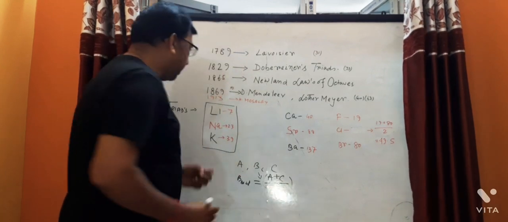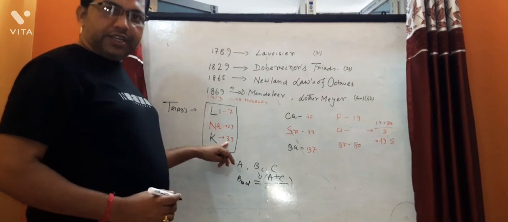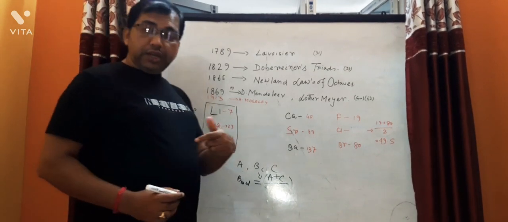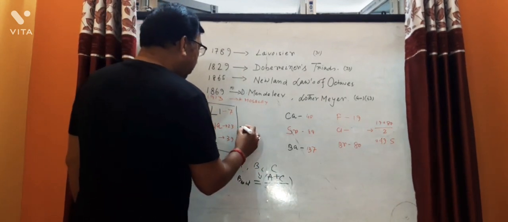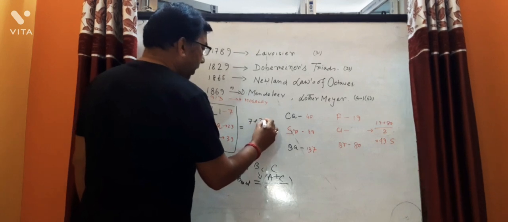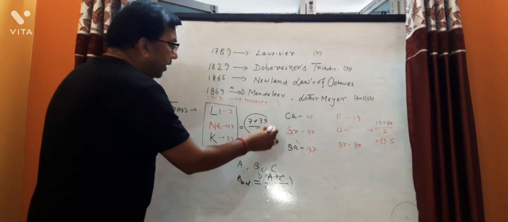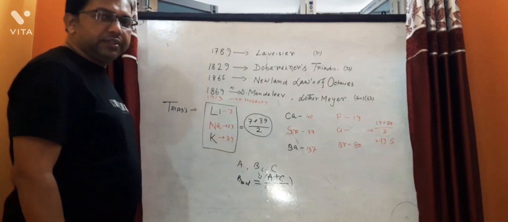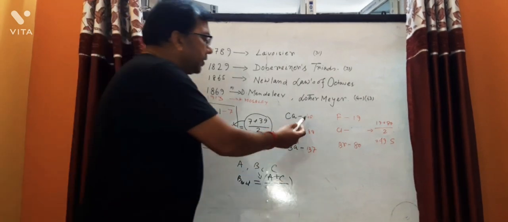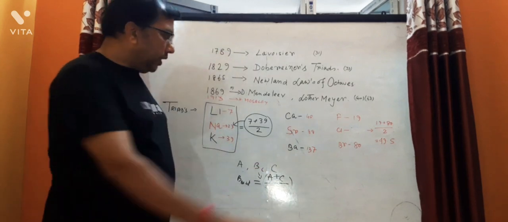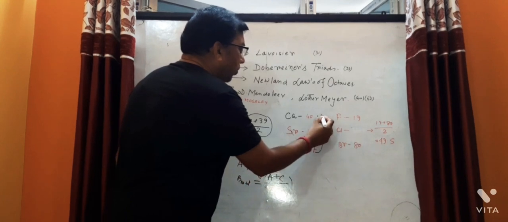Say lithium has atomic weight 7 and potassium has atomic weight 39. If you want to find the atomic weight of sodium, we calculate 7 plus 39 by 2, which is approximately 23. Okay, that is 23. Come here: calcium, strontium and barium. You have to add 40 plus 137.